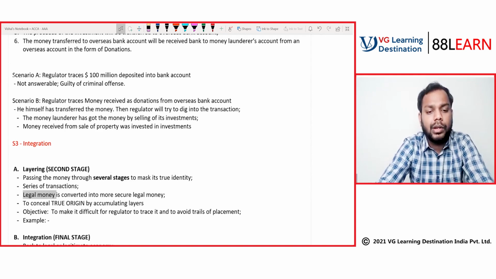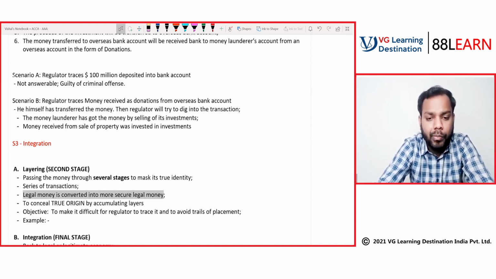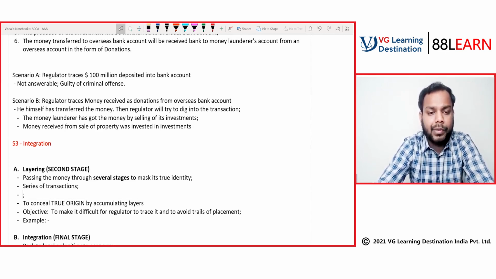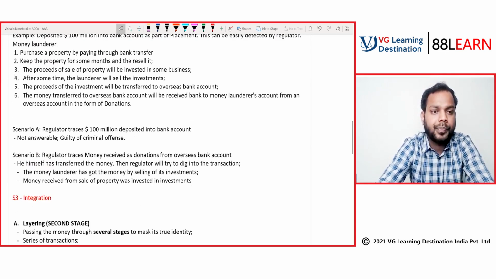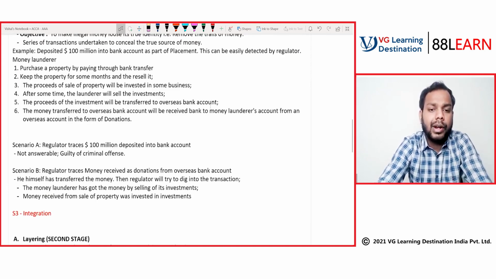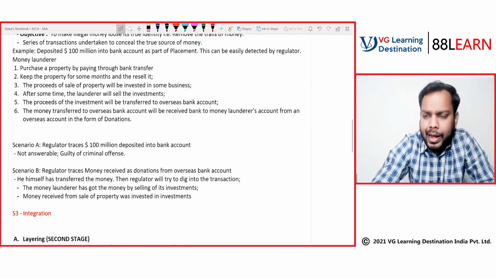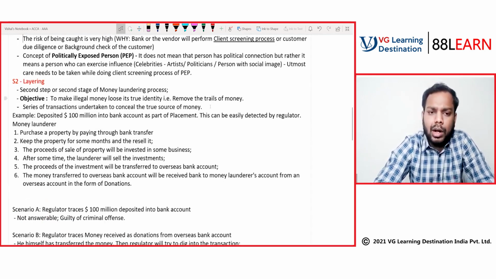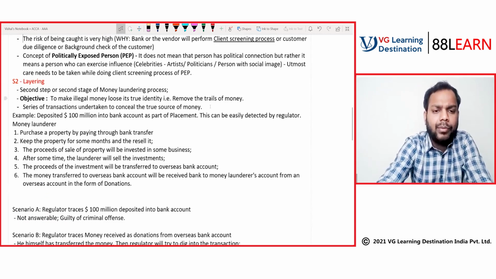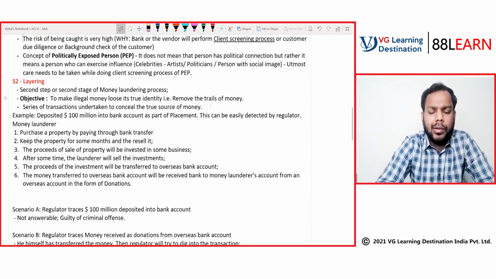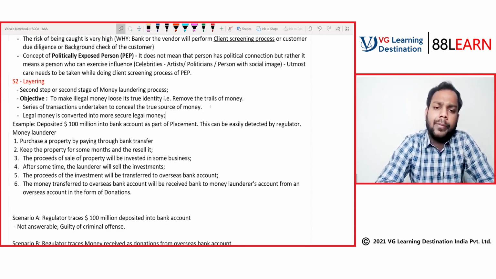Now, this point is something that needs to be understood. Illegal money is converted into a more secure legal money. Can any one of you try to answer this logic? Why am I saying illegal money is converted into a more secure legal money?